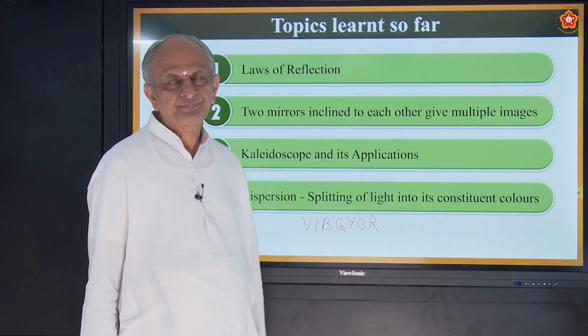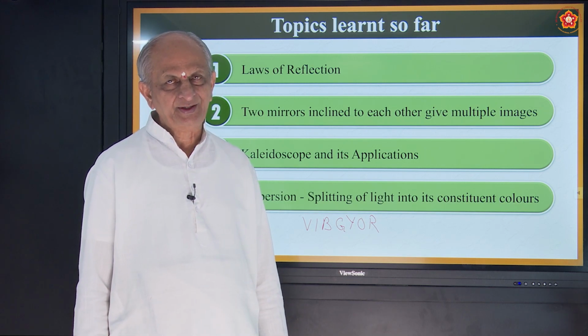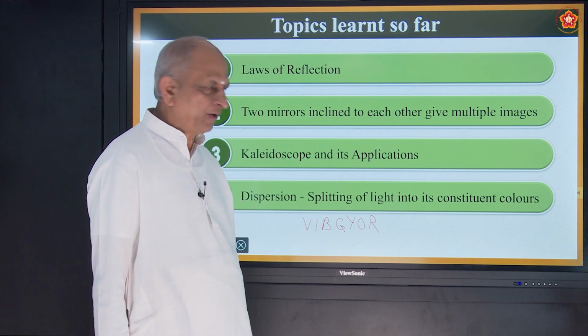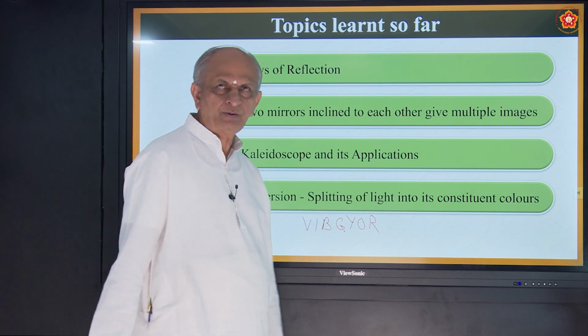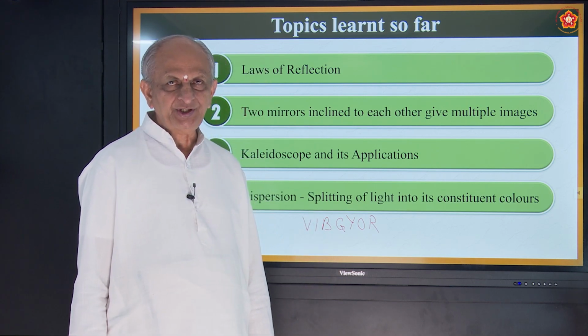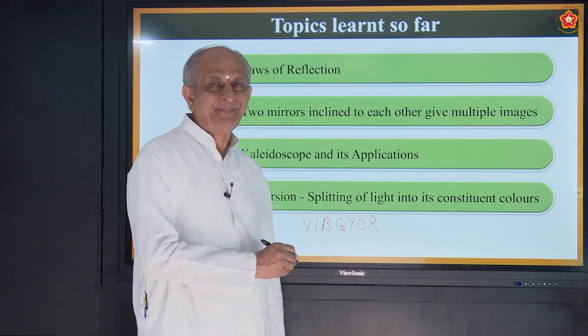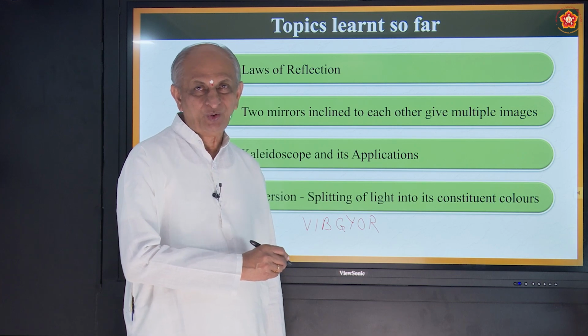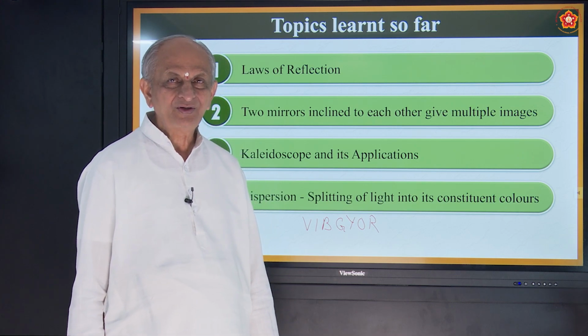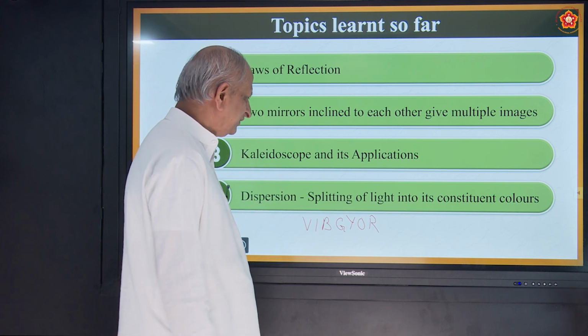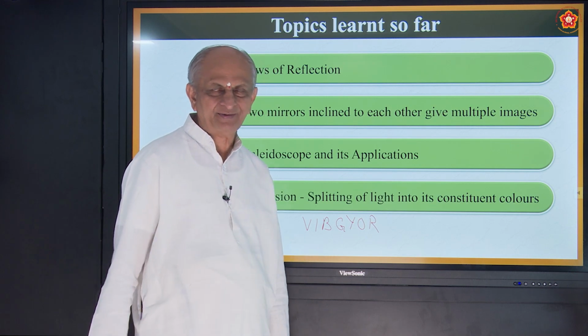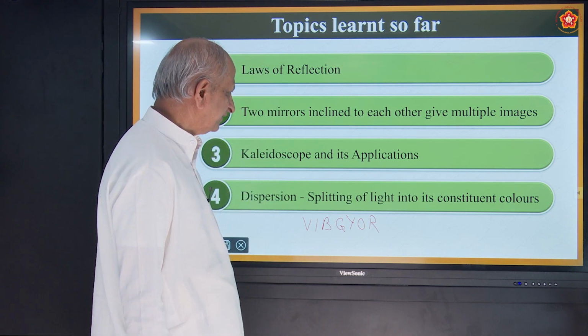What is V? Violet. What is I? Indigo. B? Blue. G stands for green. What does Y represent? Yellow. O? Orange. Lastly, R for red. These are the different colors.